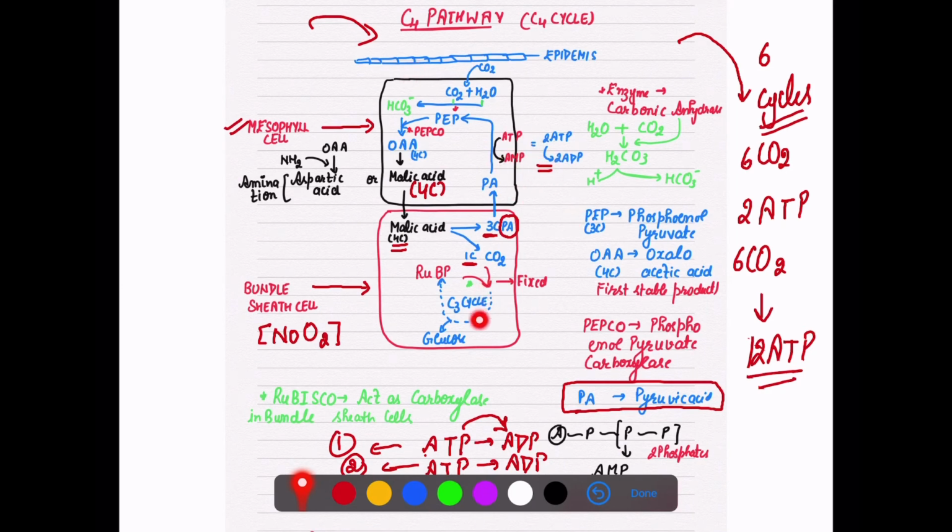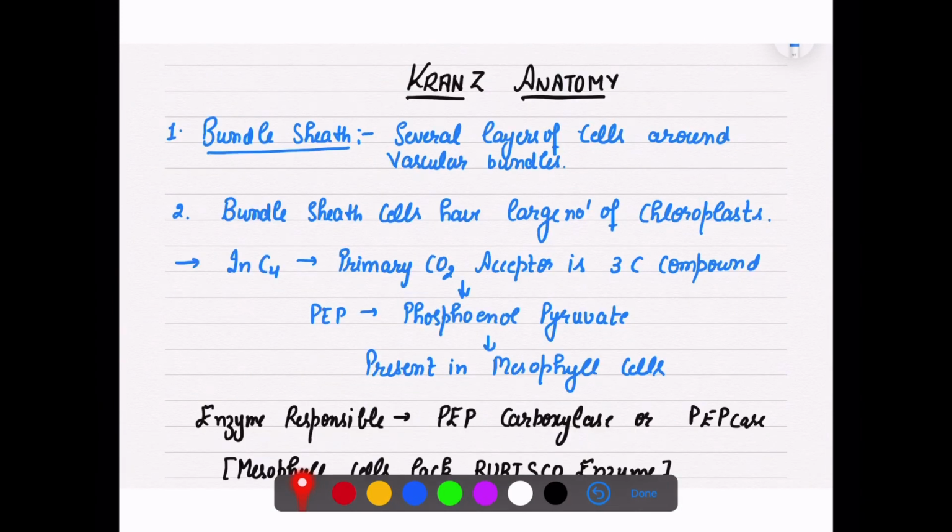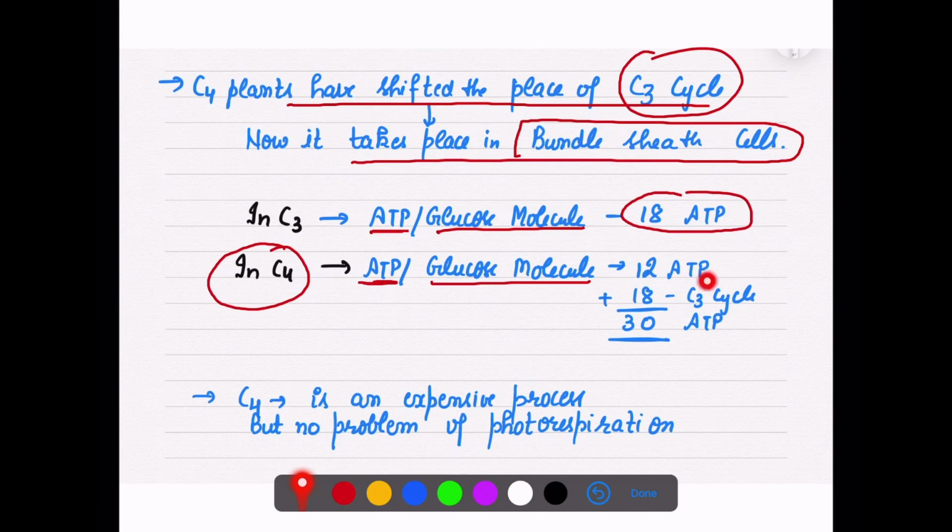But yes, then we have to count the C3 cycle's ATP also, because the C4 ATP is the extra which we are spending in the mesophyll cell. So as you can see, 12 ATP of C4 in the mesophyll cells plus 18 ATP of the C3 cycle. So the total number of ATP which we are using in C4 plants is 30 ATP.